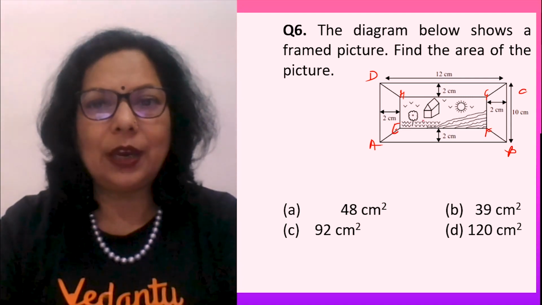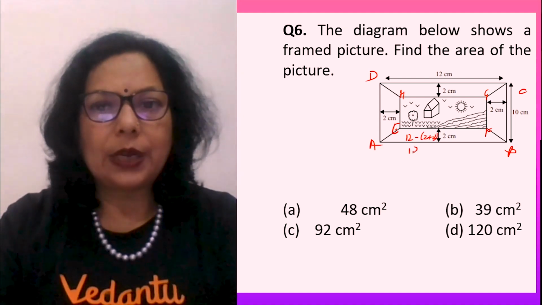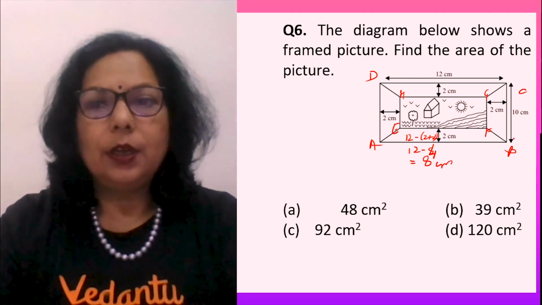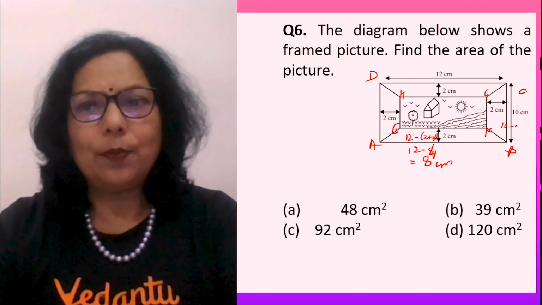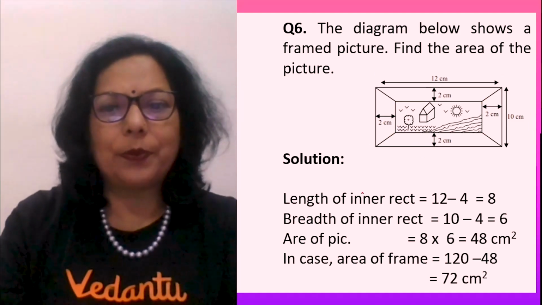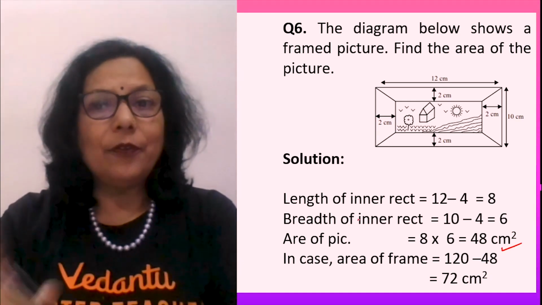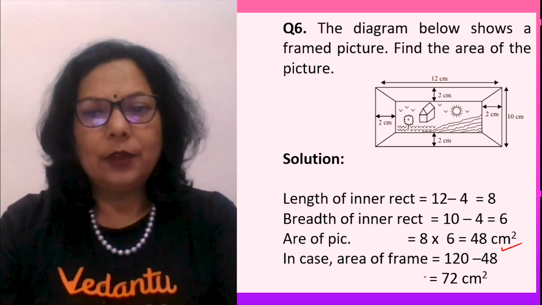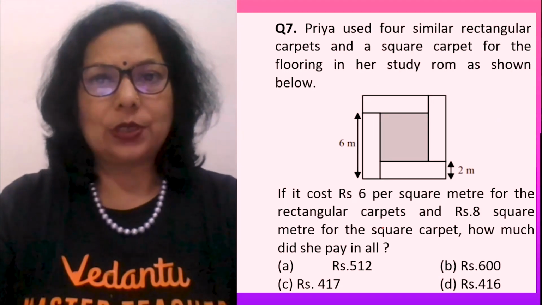What is the side left? How much is left of EF and GH? 12 minus 2 plus 2, that is 12 minus 4, which gives you 8 centimeters. This side was 10. 2 has gone this side, 2 has gone that side. So it is 10 minus 4, which gives you 6 centimeters. Now can you tell me what is the area of the picture? Simply 8 sixes are 48 centimeter square. If the area of the frame was asked, then 12 into 10, 120 minus 48 will give you 72 centimeters square. So anything can be asked in such types of questions.